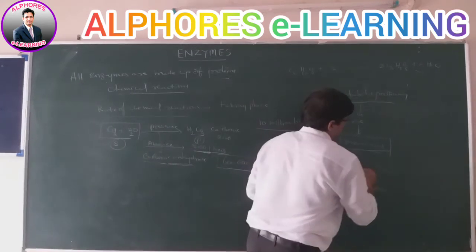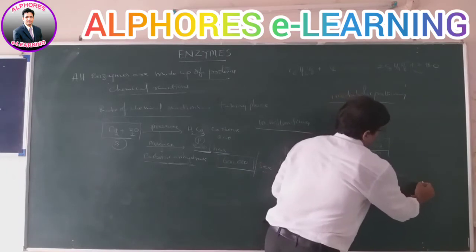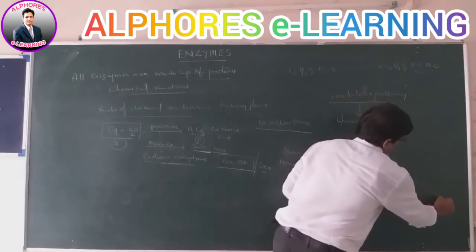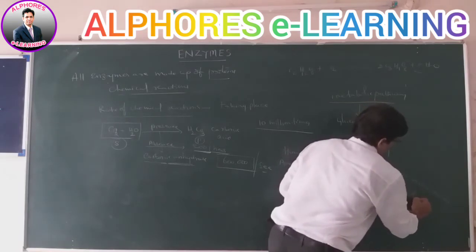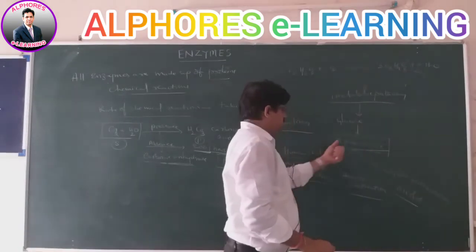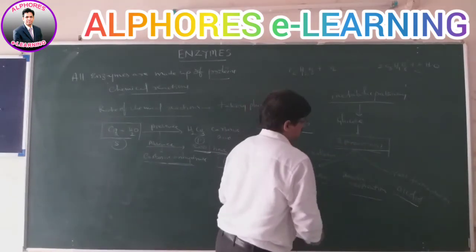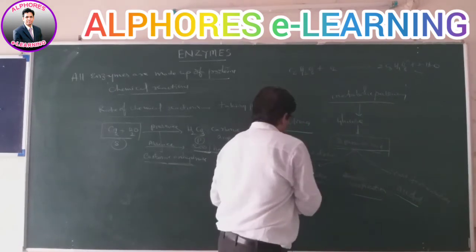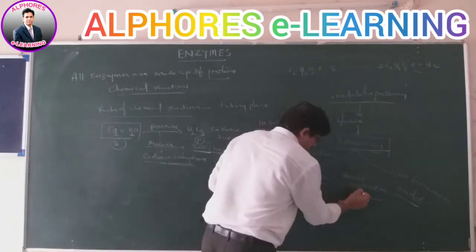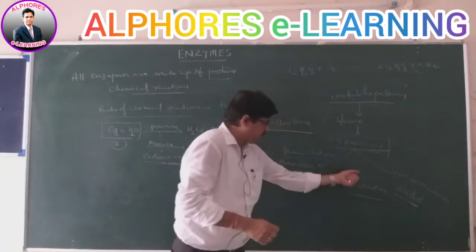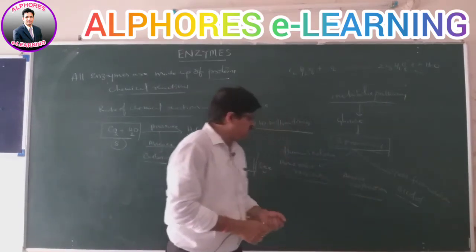In the case of yeast fermentation, you know very well that the fermentation process takes place, and alcohol is produced. Pyruvic acid is converted into different types of substances in aerobic respiration as well as anaerobic respiration, and alcohol is produced. Further, aerobic respiration takes place in the mitochondria, which gives rise to more energy.